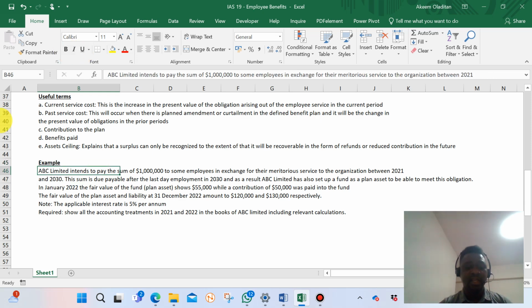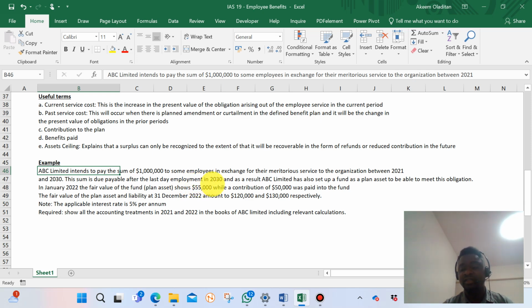So the question says ABC Limited intends to pay the sum of $1 million to some employees in exchange for their meritorious service to the organization between 2021 and 2030. I think that's a period of 10 years. This sum is due payable after the last day of employment.